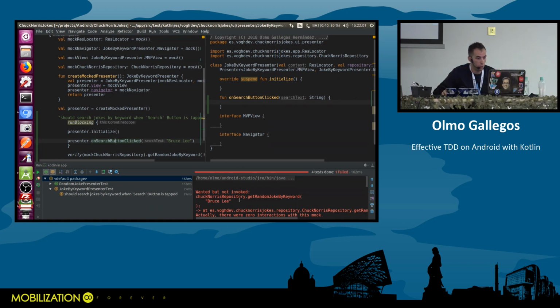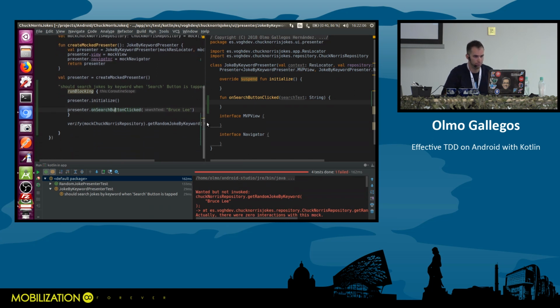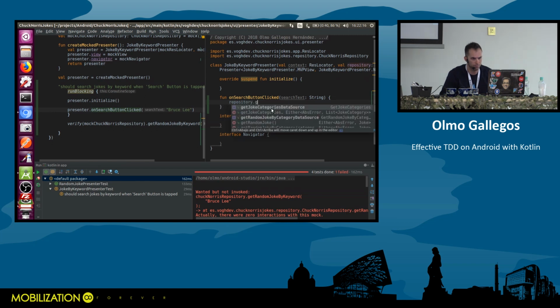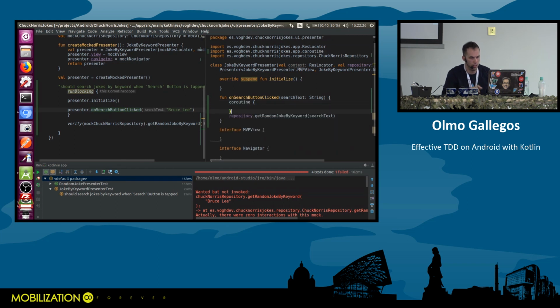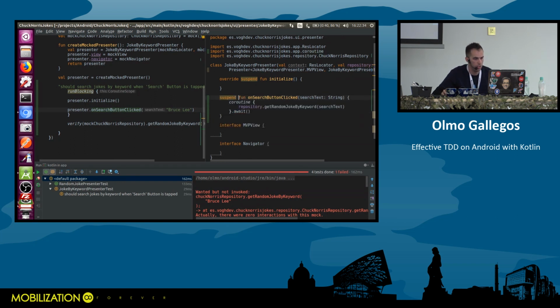Okay, I have my failing test: wanted but not invoked. Perfect. So now let's make it pass. I need to execute a coroutine in here, and I need one call to my repository, to the method get joke by keyword. And I'm going to pass search text to the query. And I need to wait for it, or else it won't block. I'm using await, so this method must be suspended. All right. So this should now be green.